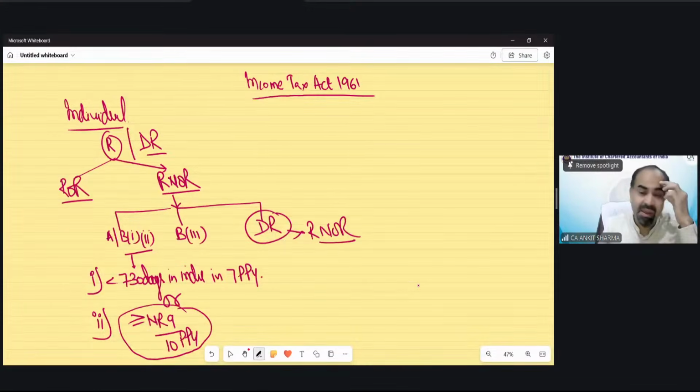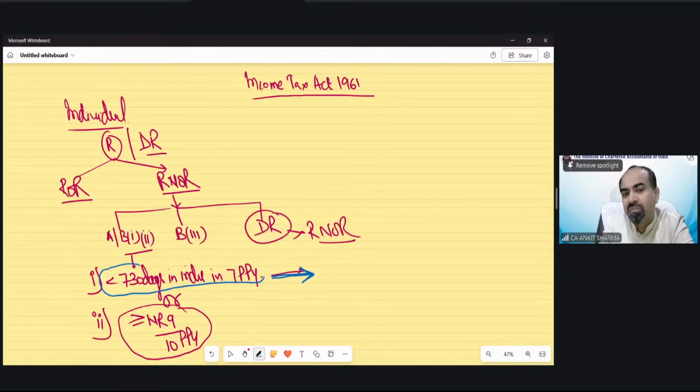Now help me in this case. If I ask you to reverse these conditions in the opposite manner, like tell me the situation in which this condition would not be fulfilled.